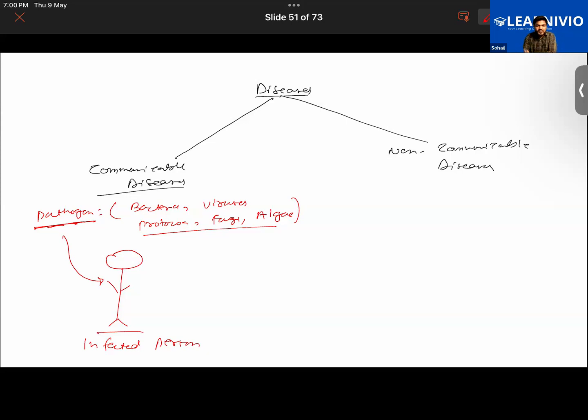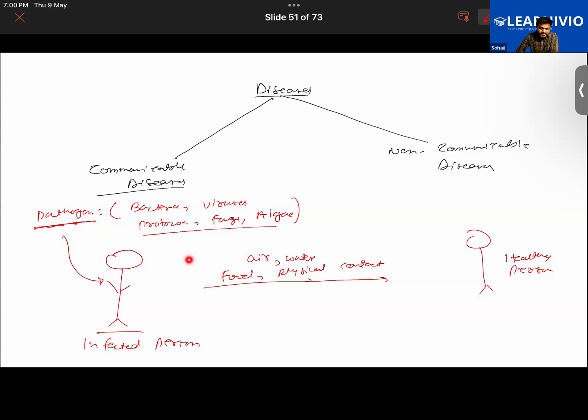Yes, sir. So those microbial diseases which can be spread from an infected person to a healthy person through air, through water, or through the food, or through physical contact also, will make the healthy person also sick. So that is the thing.